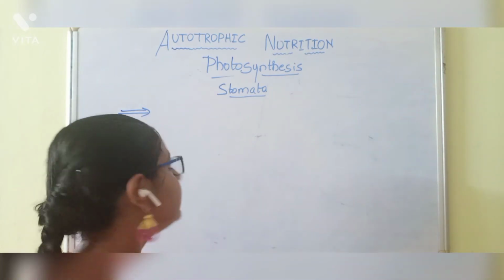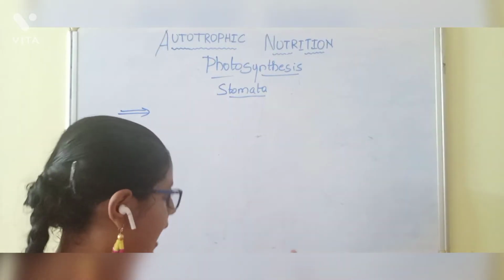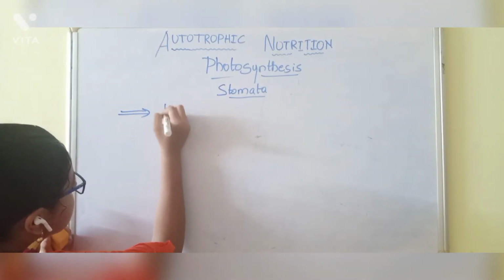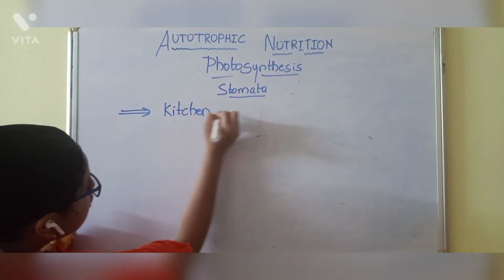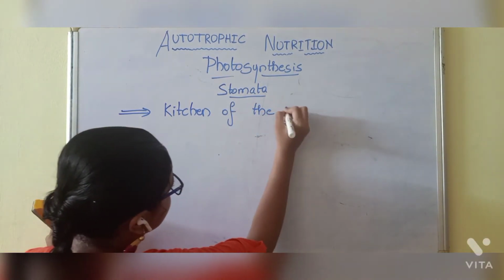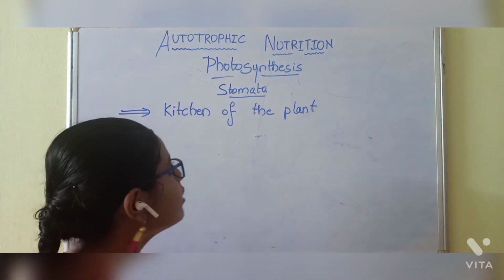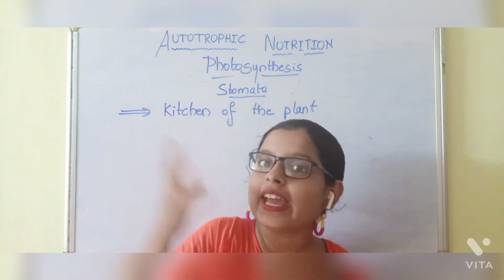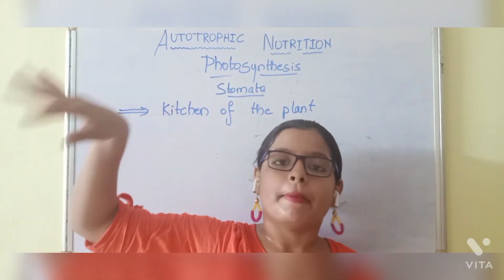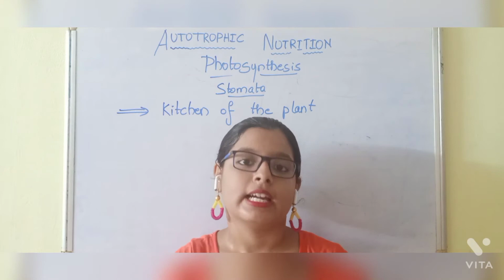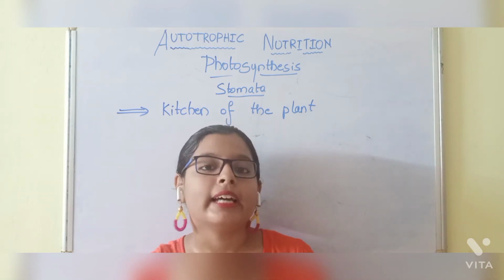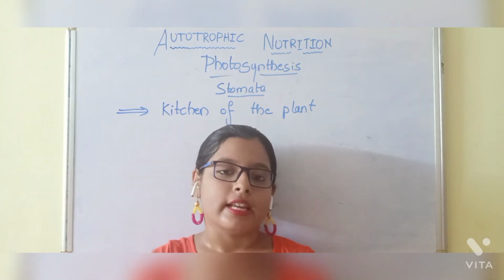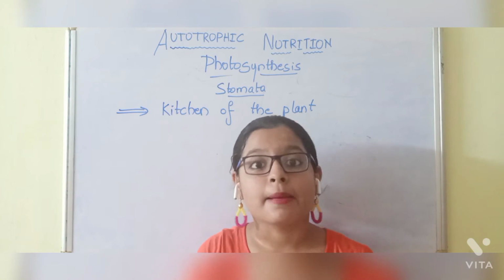Stomata is known as the kitchen of the plant. It is called the kitchen of the plant because stomata are responsible for absorbing the carbon dioxide from the environment, and the stomata convert the carbon dioxide to oxygen and water, and oxygen and water are sent to the atmosphere as a byproduct.